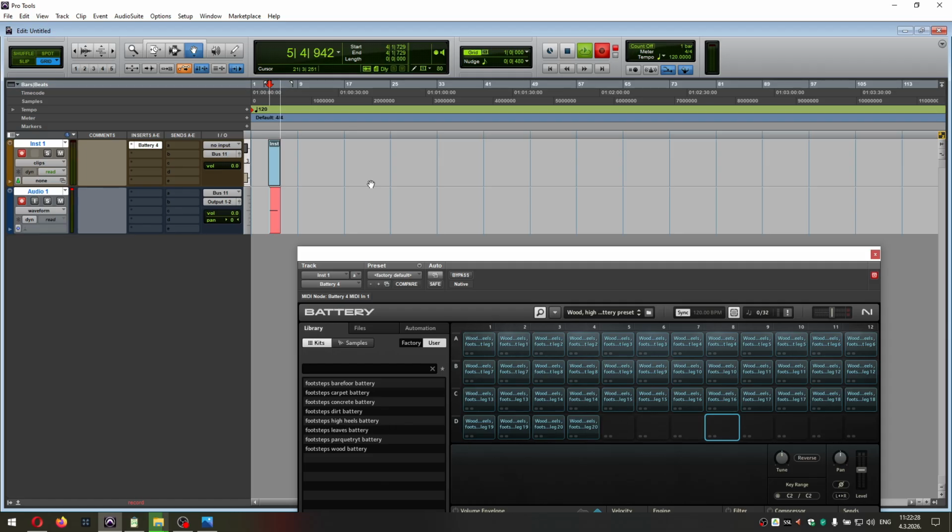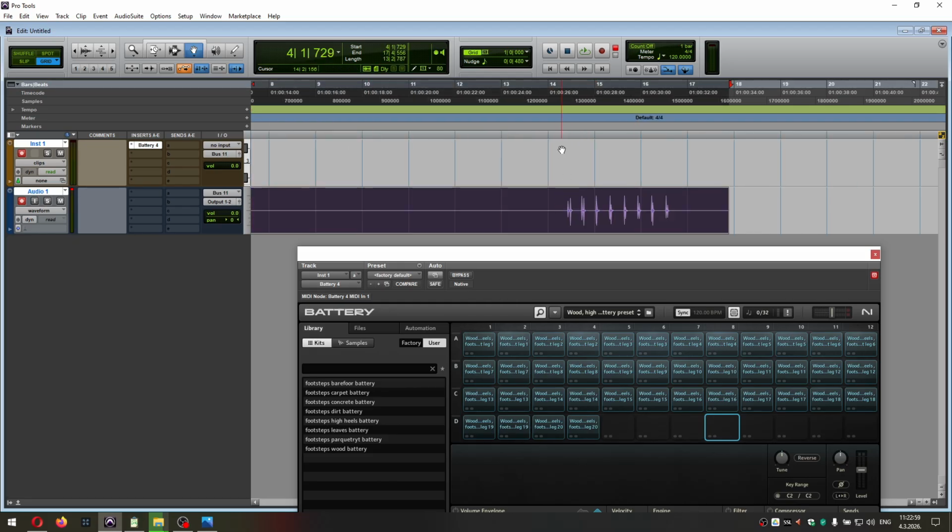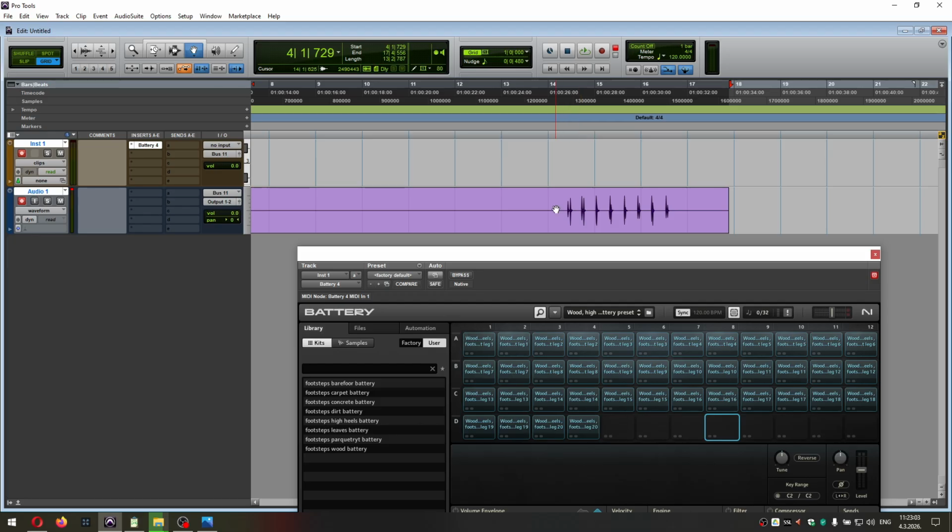Now when you press the key on your MIDI keyboard, a sample appears both on the MIDI channel and on the audio channel. Now you watch the video and press the key synced with the video footsteps. When you're finished, just click stop, delete the MIDI track, and you have your recording of the footsteps.